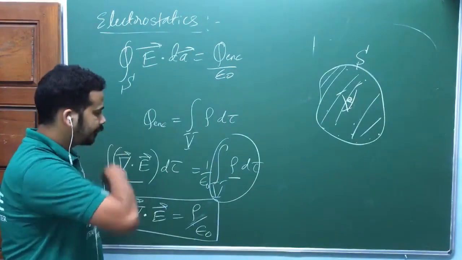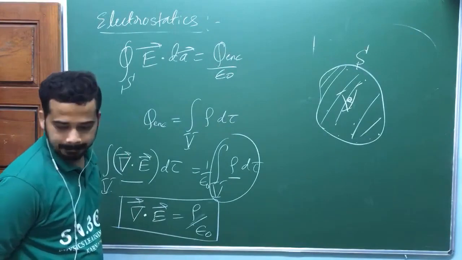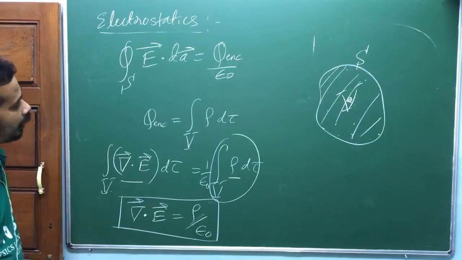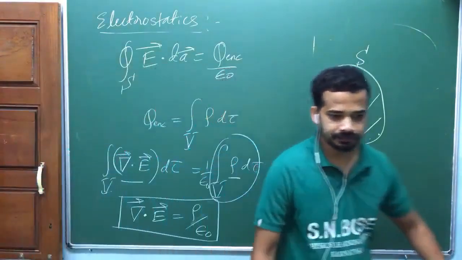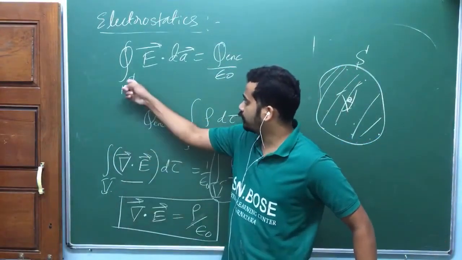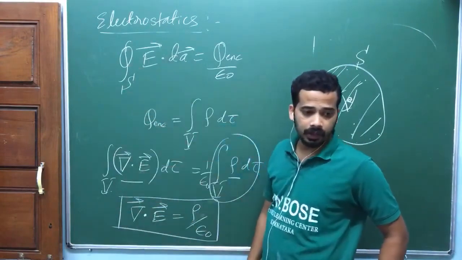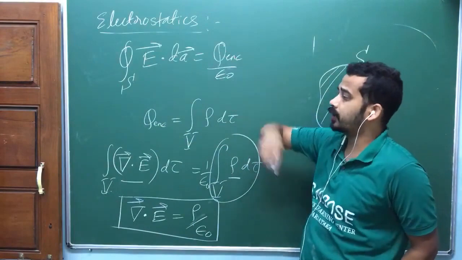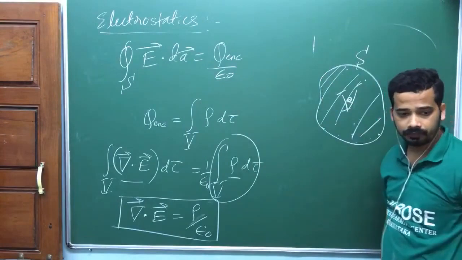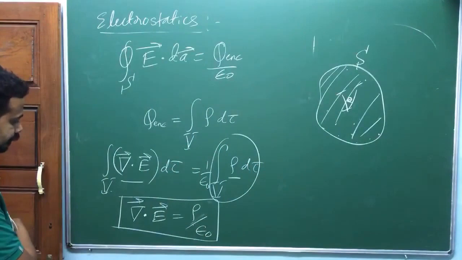But look at here. Sir, here we are taking the volumes of two surfaces. The first one is the Gaussian surface volume, the second one is the charge enclosed by the surface. No, both are the same, isn't it? One was, according to the Gauss divergence theorem, the surface integral converted into a volume integral. That volume is the volume within the surface. The other one was the volume integral to find net charge enclosed. To find net charge enclosed, you should do the complete volume integral of the charge density, isn't it? Net charge enclosed by the surface. That is the meaning. Is that okay?